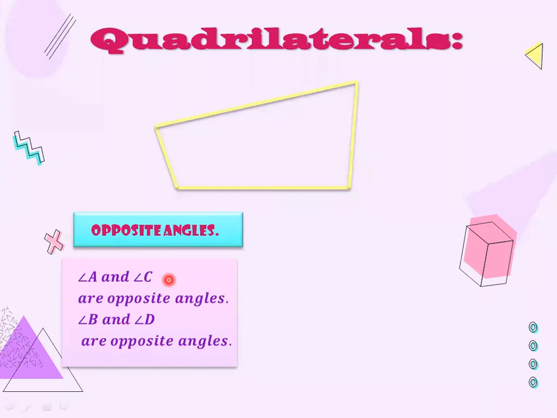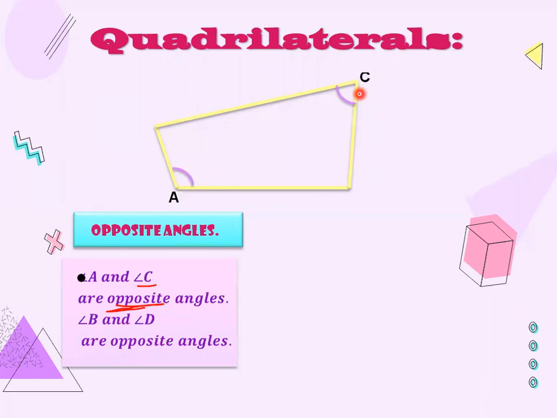Angle A and angle C are opposite angles. Angle B and angle D are opposite angles. Now my question is, which one is angle A? As you can see here, this is your angle A, and the opposite angle of this angle A will be angle C. So what will be the opposite angle? This one, this is your angle C. So you will say that angle A and angle C are opposite to each other.